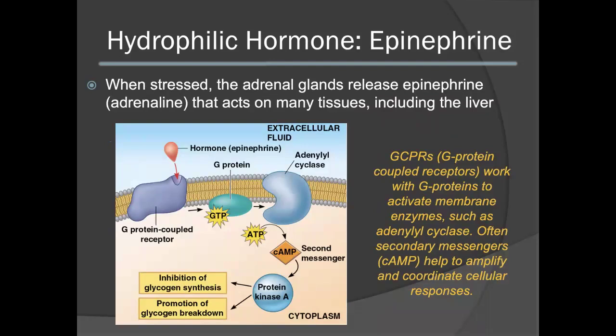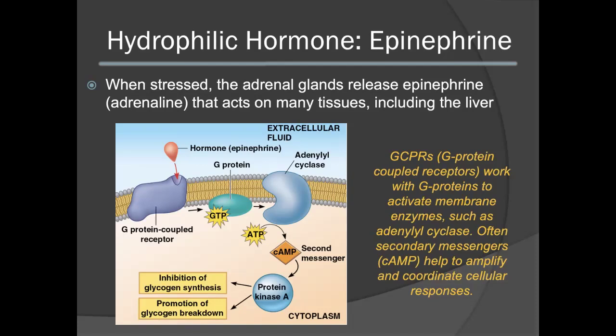The epinephrine pathway involves what is termed G-protein coupled receptors. These are specific receptors that bind to the hormone that are held in close association and work with G-proteins. This will then activate other membrane enzymes such as adenylyl cyclase that we see here. These pathways also typically involve secondary messengers such as cyclic AMP or calcium to help amplify and coordinate the cellular response.